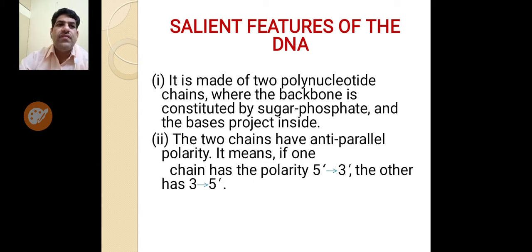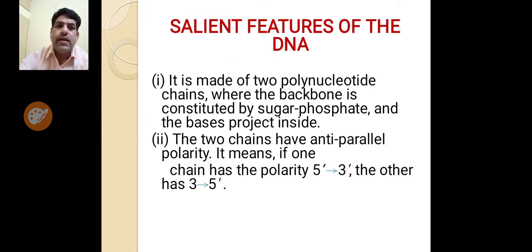Now, salient features of the DNA. First, it is made up of 2 polynucleotide chains where the backbone is constituted by sugar phosphate and the bases project inside. As you have seen in the double helical model structure. Next, the two chains have anti-parallel polarity.